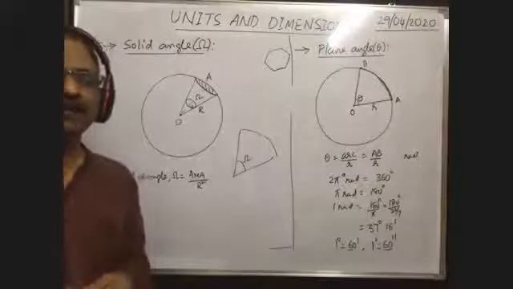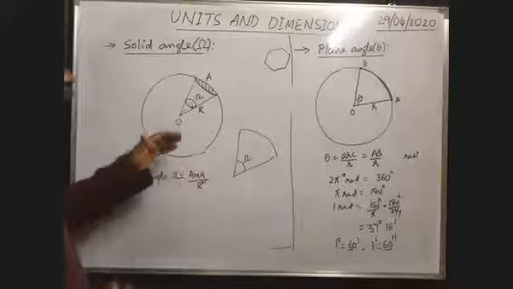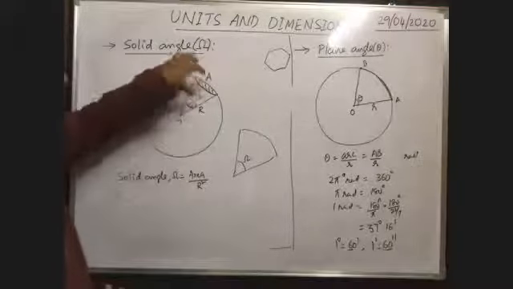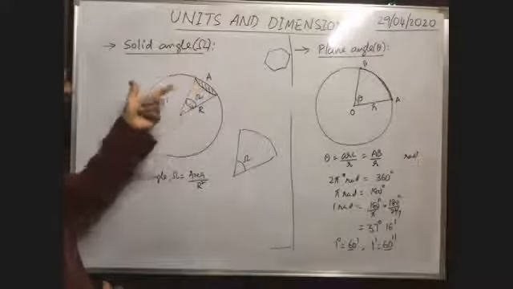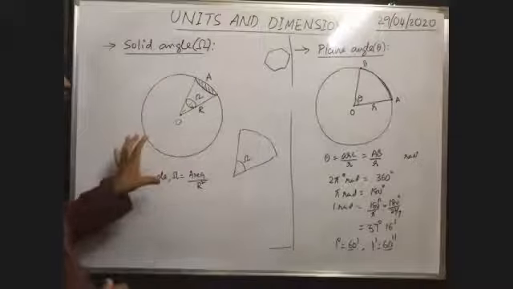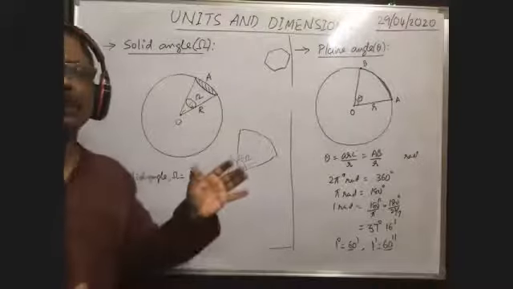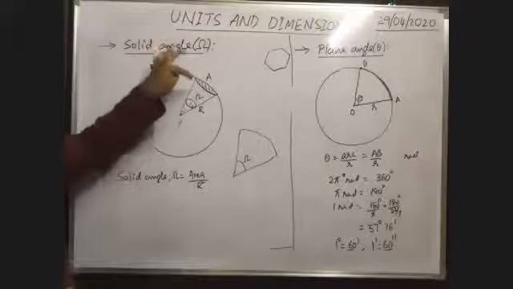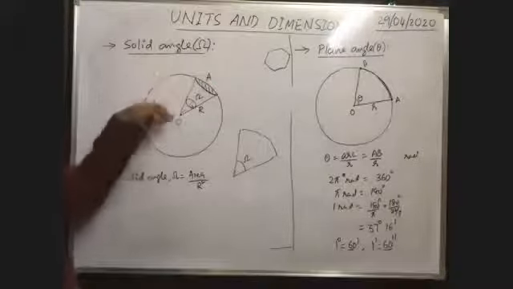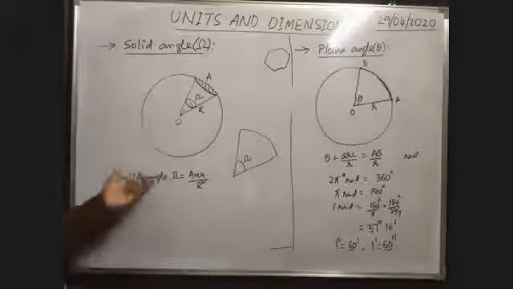What does solid angle mean? It is the ratio between the area considered and the square of the distance of that area from the center. That is the solid angle.